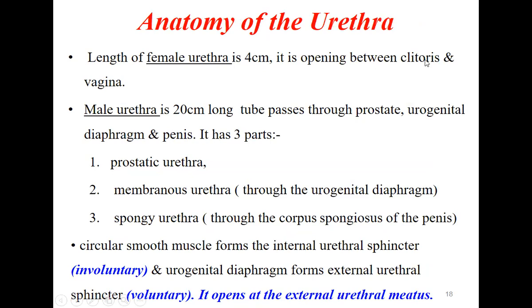It is opening between the clitoris and the vagina. Last time you had seen the clitoris and the vagina; in between is the opening of the urethra in case of female. But in case of the male, it is very long, almost 20 centimeters long. The tube passes through the prostate, which you have seen, and then it will pass through the urogenital diaphragm and the penis. So in case of male, it has three parts. In female, it is short and it is only one part.